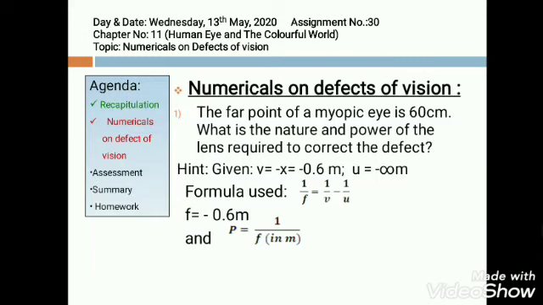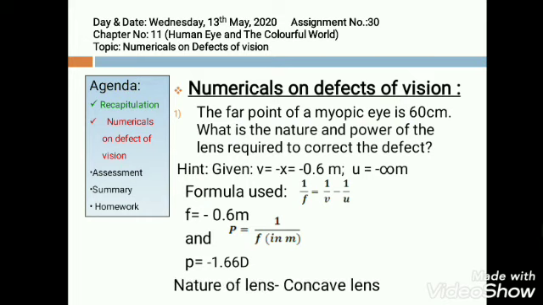The power of lens P comes out to be minus 1.66 diopter. Here the focal length and power of the lens both are negative. So what will be the nature of the lens? It will be a concave lens. I hope this numerical is also clear to you.